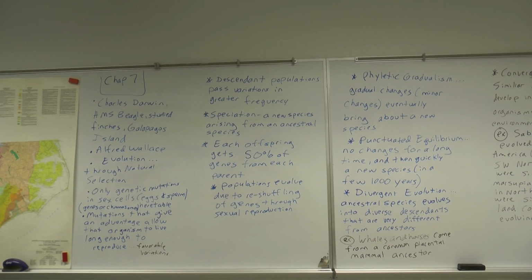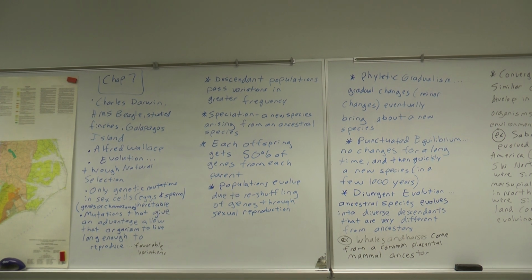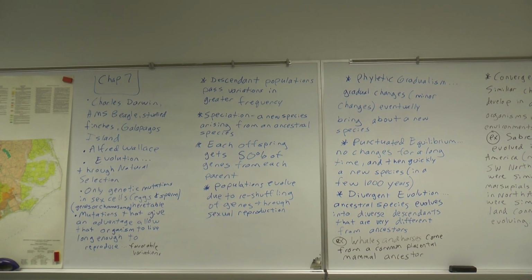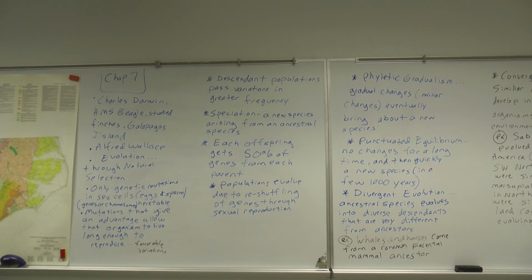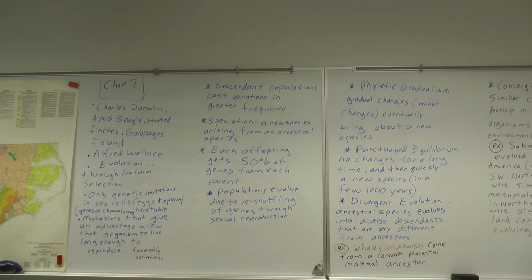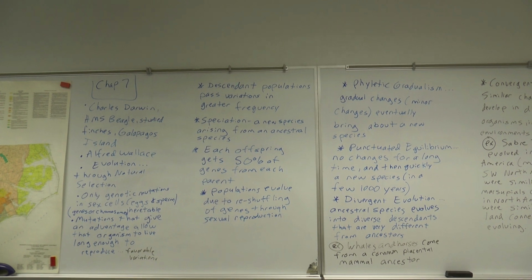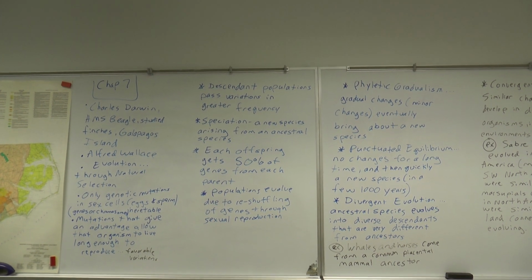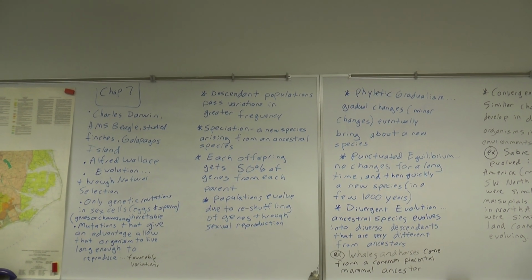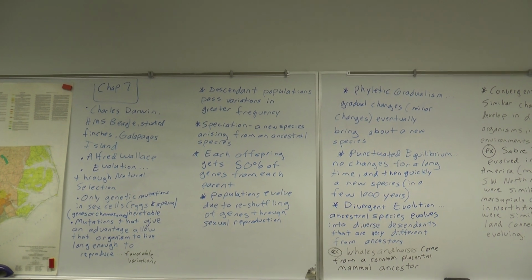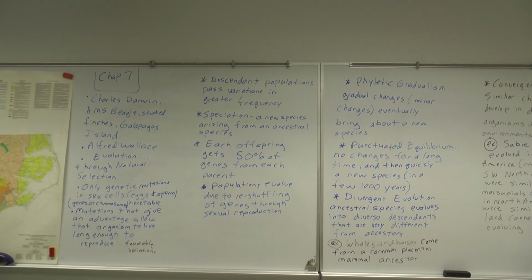So descendant populations will pass variations in greater frequency. In other words, if you've had even just one individual that had one of these advantageous mutations and they reproduced, then some of their offspring are likely to have that mutation.